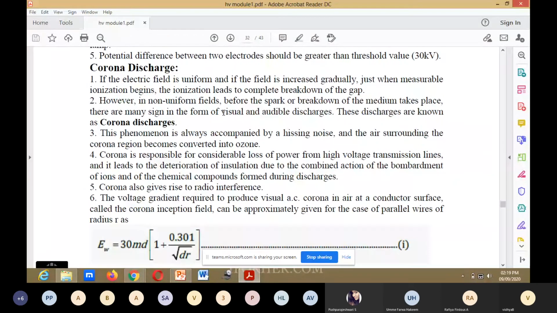In non-uniform fields, before the spark or breakdown of the medium takes place, there are many signs in the form of visual and audible discharges.